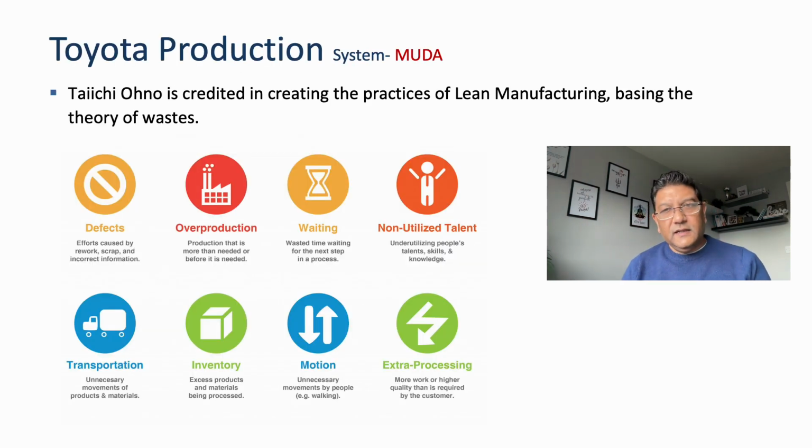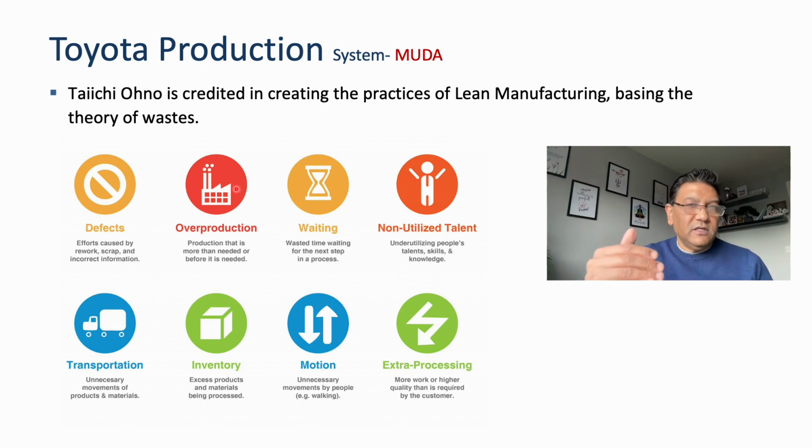As I mentioned, The Machine That Changed the World came up with 7 different types of waste, but the 8th one, which is skills or non-utilized talent, has been added recently. Now those are the 8 different types of waste. The first one is defect. Any defective items which will be returned by the customer because of defects or non-performance, or which are not as per the quality standards, will come back for rework or during the warranty time. That is an additional cost.